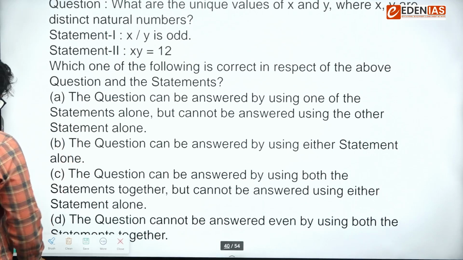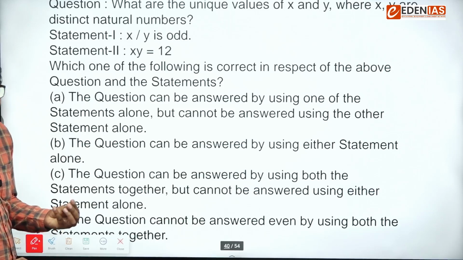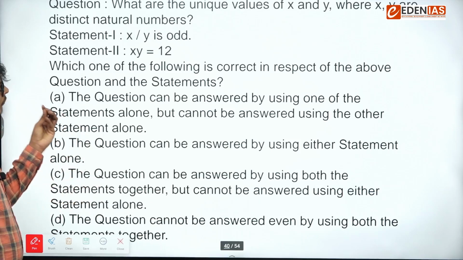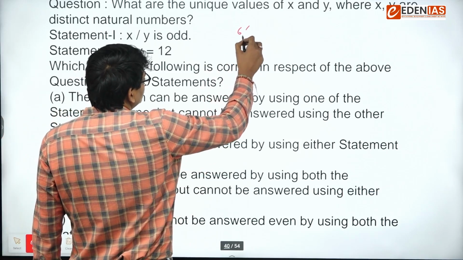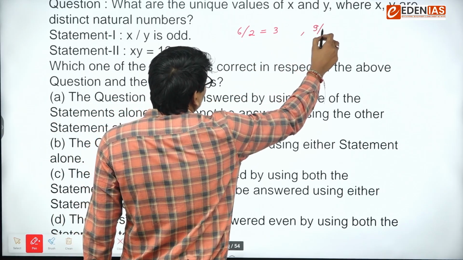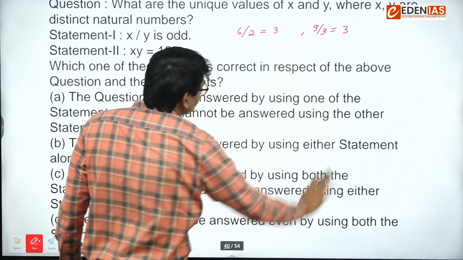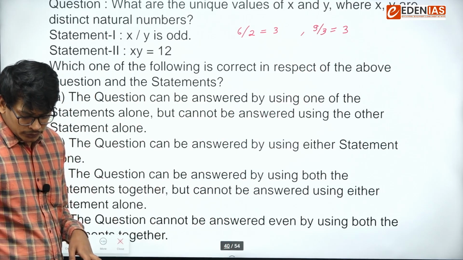What are the unique values of x and y, where x and y are distinct natural numbers? So if you observe, statement 1 says x upon y is odd. So from statement 1 alone, we cannot say we are getting unique values. I can show you with examples. 6 upon 2 is 3, that is odd. 9 upon 3 is 3, that is also odd.